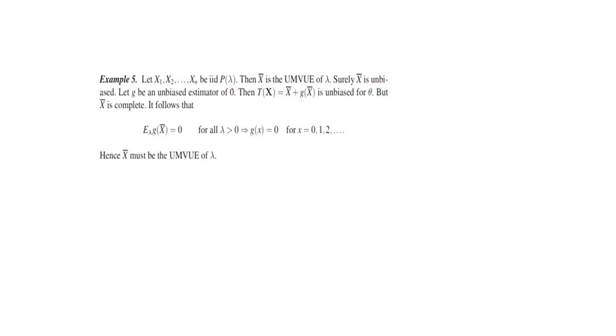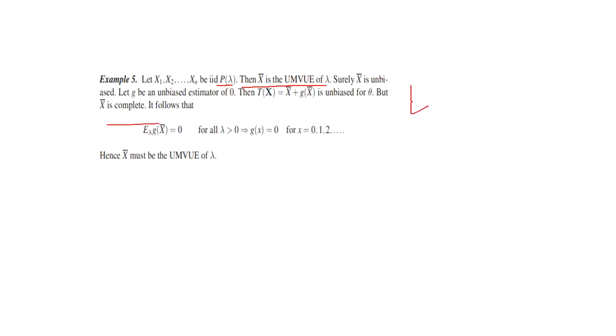See, this is the example. Let X1, X2 and so on Xn be IID Poisson lambda. Here X bar is the uniformly minimum variance unbiased estimator for lambda. Surely X bar is unbiased, and g is an unbiased estimator of g. This is the condition for completeness.